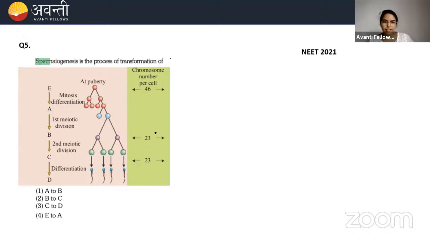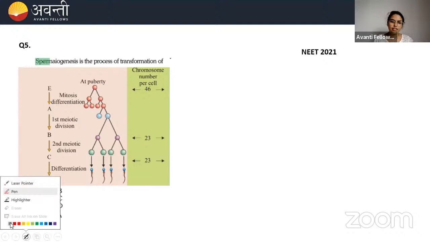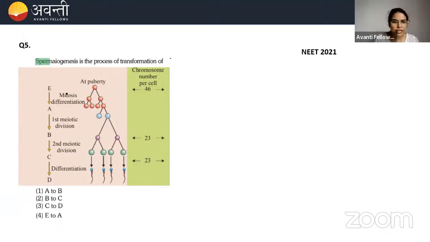Yeah, most of you have chosen correct, but Gandhinagar, I think you might have got confused here. Please look at the description, which I'm going to tell you now. This is very simple, beta. Here, what happened? Mitosis differentiation. So this is spermatogonia. Spermatogonia will undergo mitotic division to give primary spermatocyte.